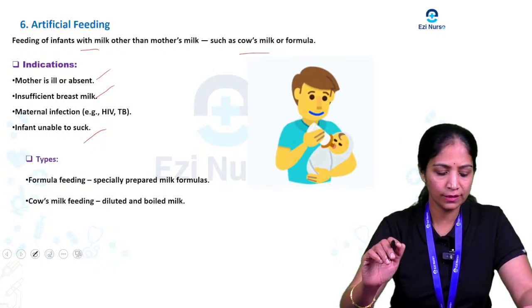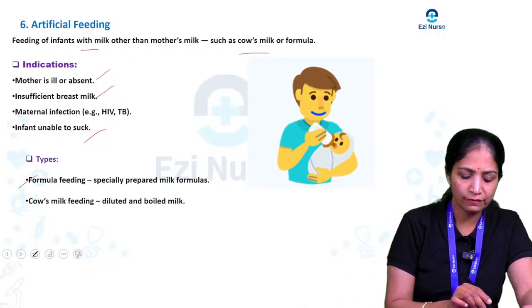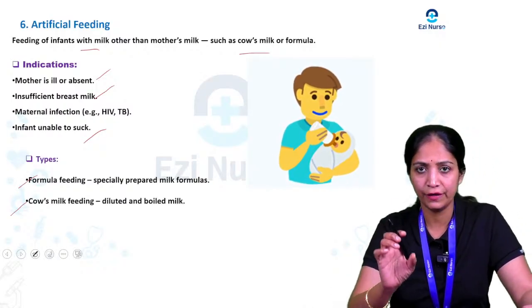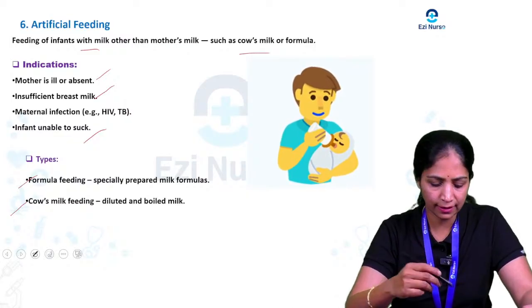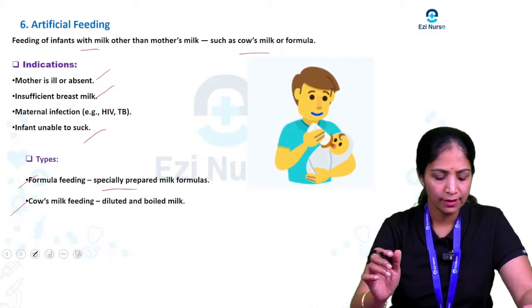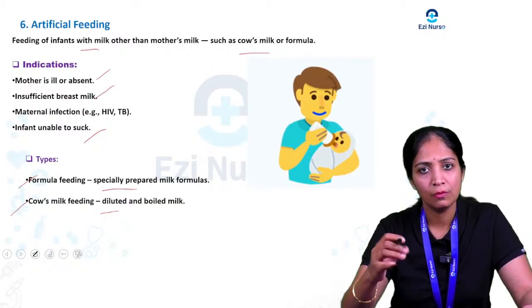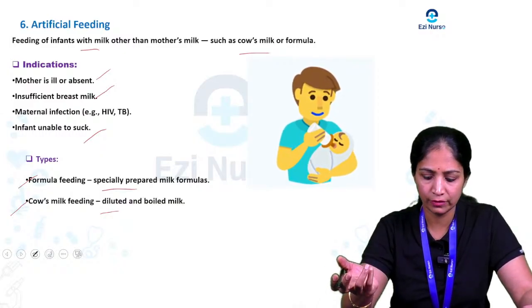Then coming to the types of artificial feeding, the main types are formula feeding and cow's milk feeding. In formula feeding, we specially prepare the milk formula for the baby, and in cow's milk feeding, we usually dilute the milk, and the boiled milk we are going to give as feeding for the baby.